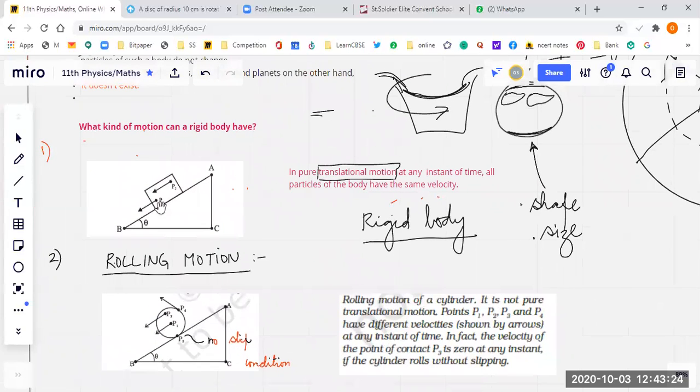Students, let us say this is a wedge. It's an inclined plane. On this inclined plane, we have a body. Let's say this is the body. This rectangular cuboid is my body, right? Hope you can understand. And now students, let's go more and more into depth of rigid body understanding. This motion, how is this motion? Let's say this angle theta is greater than the angle of repose.